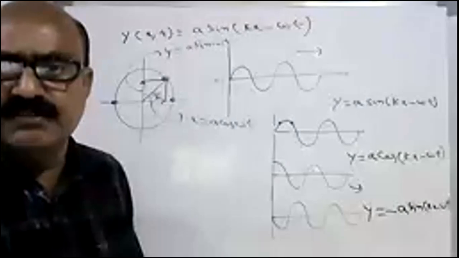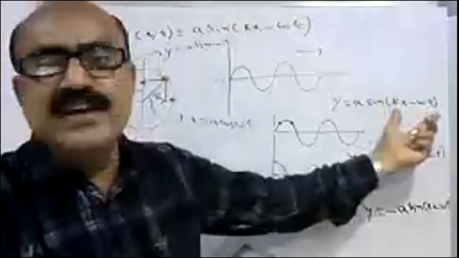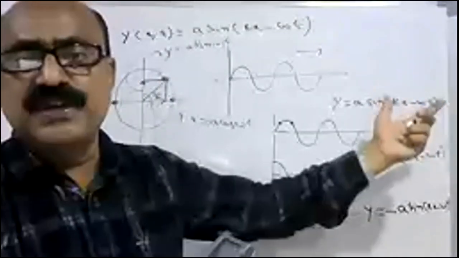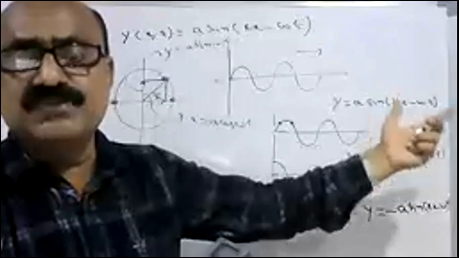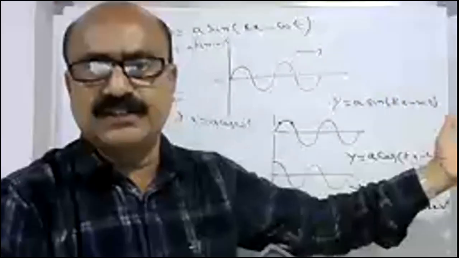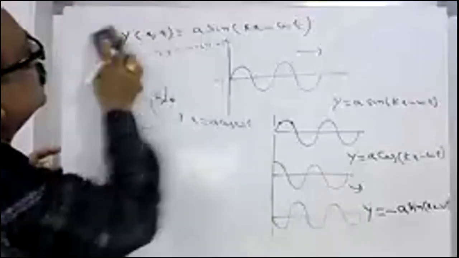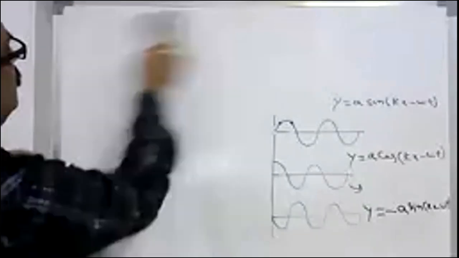So kx − ωt, this is the phase, the phase of the particular wave or the particle. The total part of this is the phase. So I will tell you what the parameters of this wave are, then you can understand well.